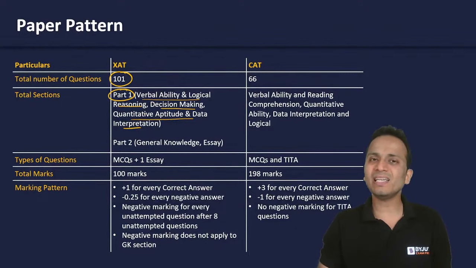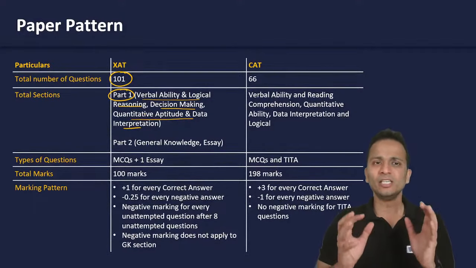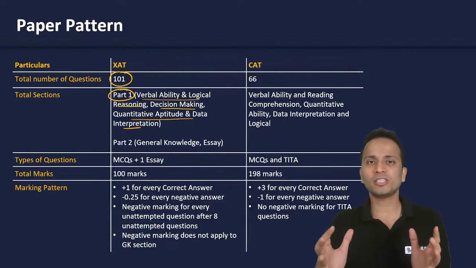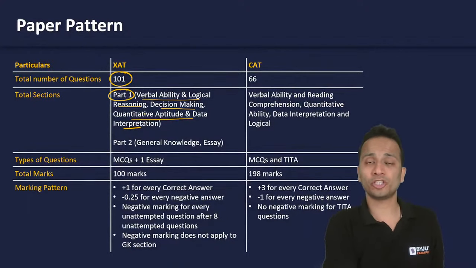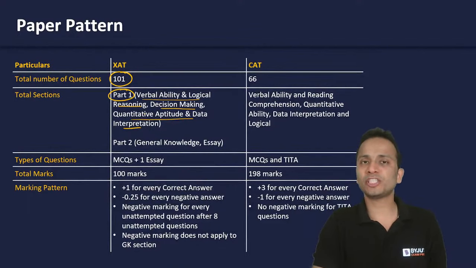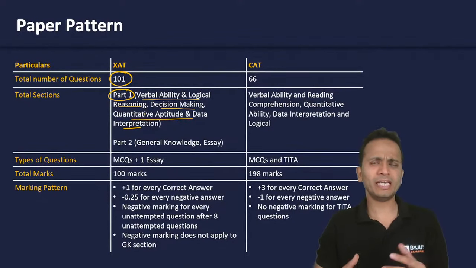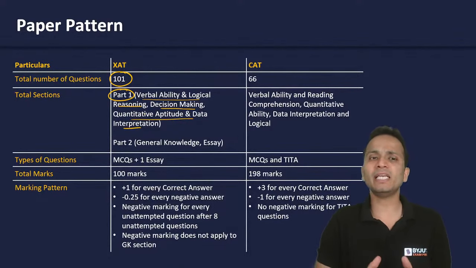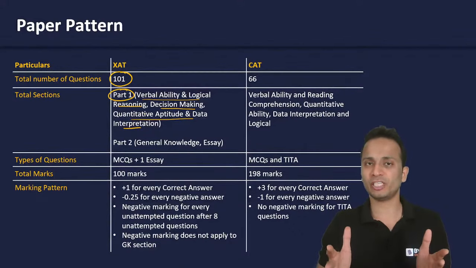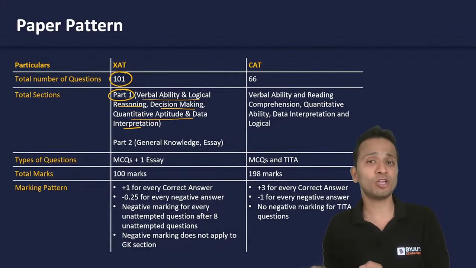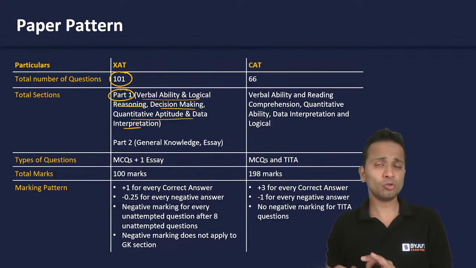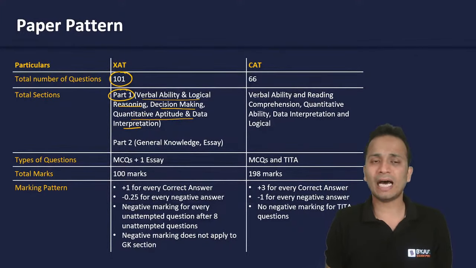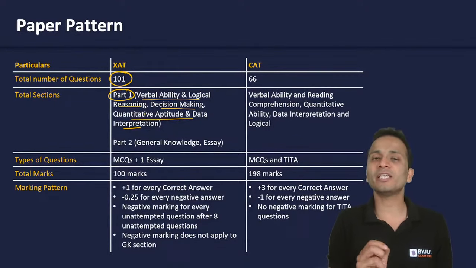As the name clearly suggests, these sections will not come in a sequence, and you will understand this. Part number one, all three sections, will be part of a single question paper, so all three sections will come together. Section number one is verbal ability and logical reasoning, which covers questions of verbal ability as well as logical reasoning. In CAT, we have a separate section for logical reasoning. It is important for all of you to know that in XAT, logical reasoning is totally different.